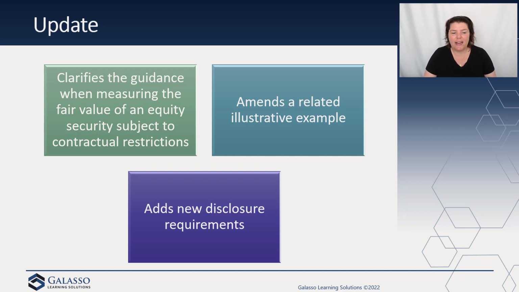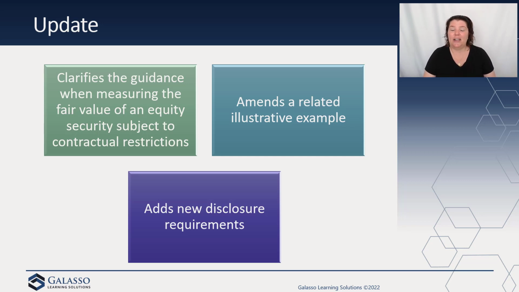It clarifies that a contractual restriction on the sale of an equity security is not considered to be part of the unit of account of the equity security. It's really about the holder, right? The agreement and the relationship there. So it would not be considered in measuring the fair value of the security, because if it's not part of the unit of account, it cannot be considered.